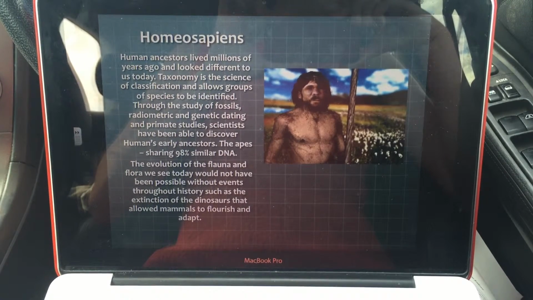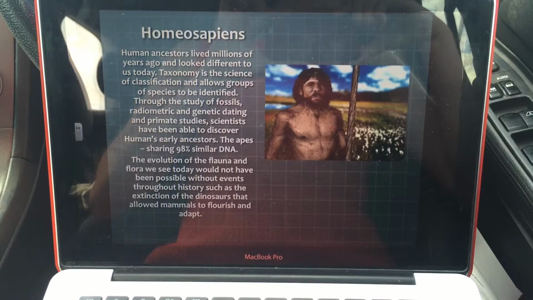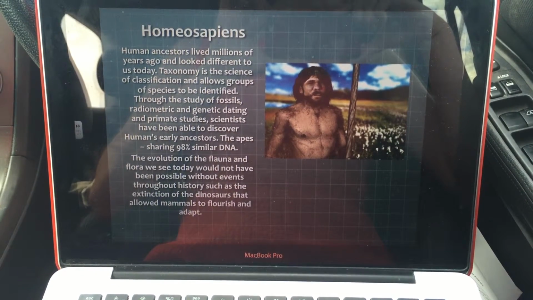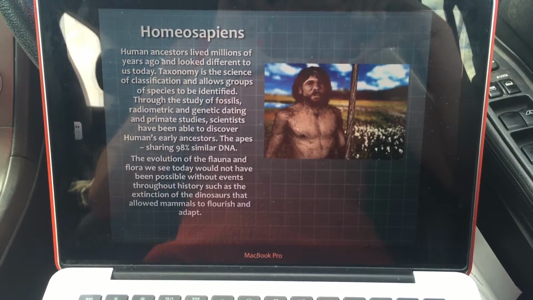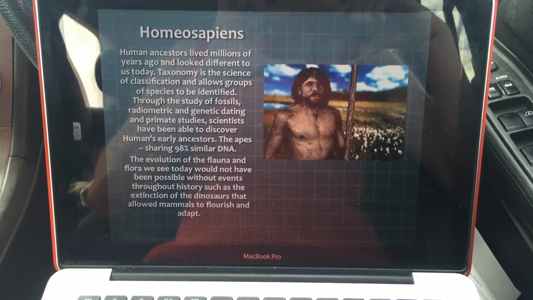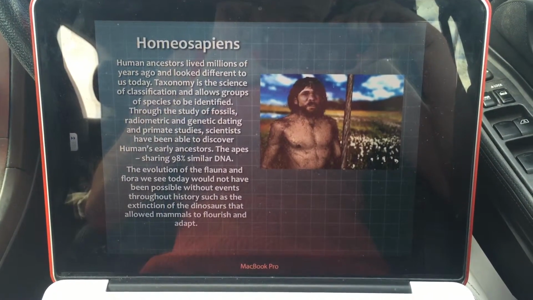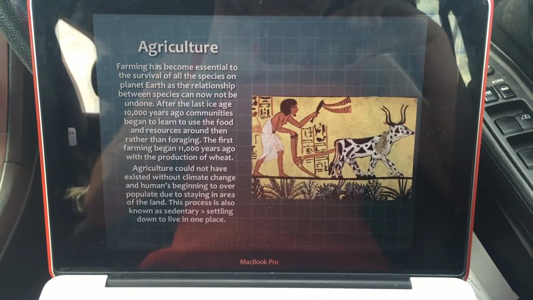LUCA, the last universal common ancestor, is the ancestor of all living things, including humans. The crucial ability to be human was the ability to make tools. Therefore, humans needed hands and feet, 3D vision, and big brains. The human has been the most strange and creative species to live on planet Earth. Our language has been the greatest evolutionary trait, allowing the passing down of knowledge.